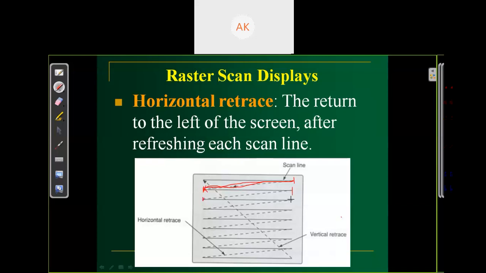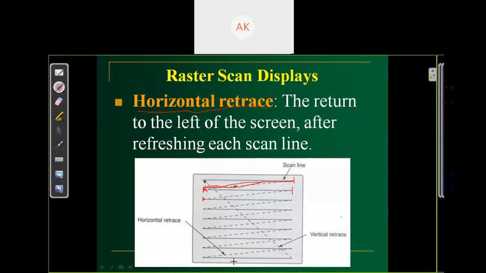After completing one line, going back to the left side of the screen, the time taken by this movement is called horizontal retrace. Is it clear? Suppose your screen has 10 lines, 10 rows.